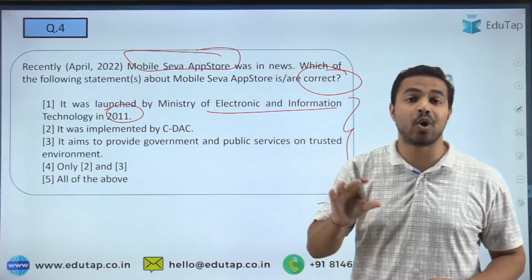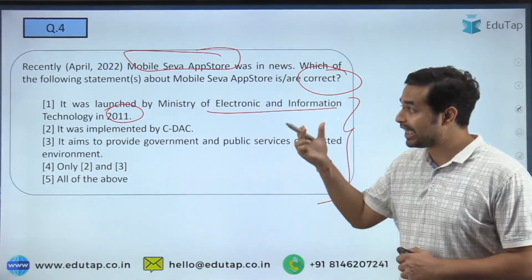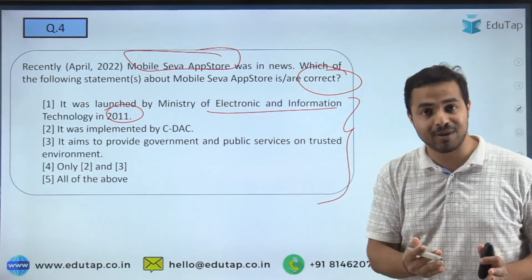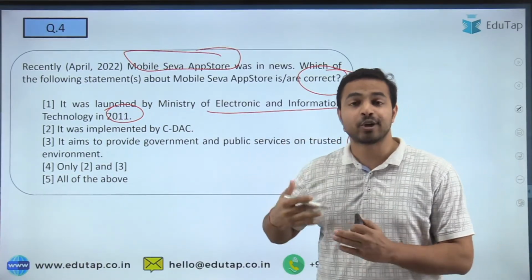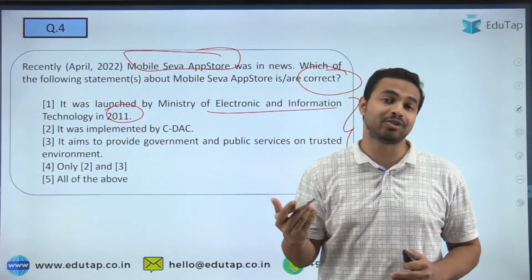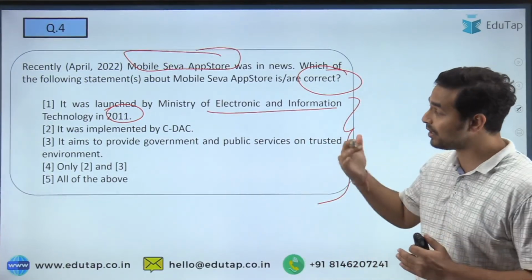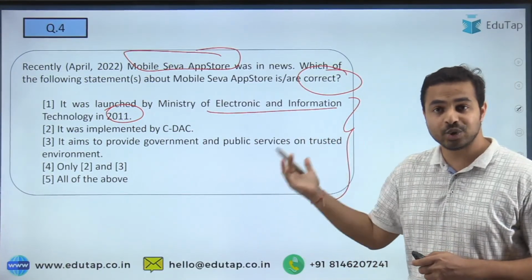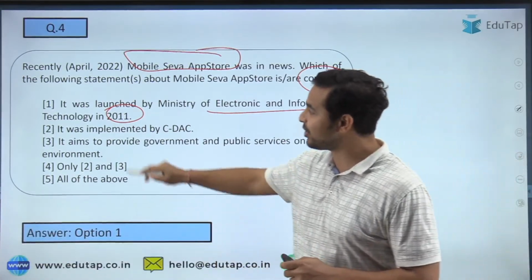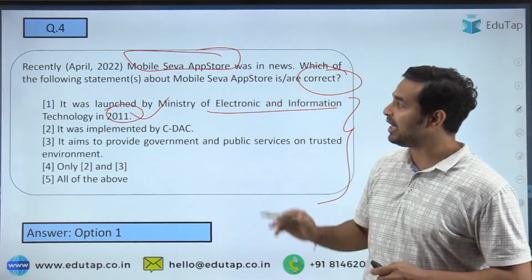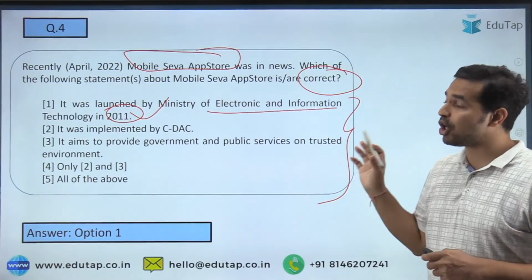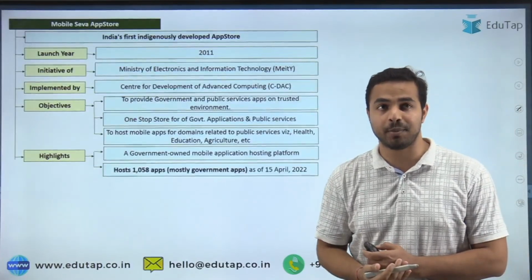See, I always tell you, always focus on the keywords. Keywords क्या हो सकते हैं, ministry का नाम हो सकता है, year हो सकता है, कुछ parameters हो सकते हैं, कुछ facts हो सकती हैं, कुछ figures हो सकते हैं, किसी की percentage दी जा सकती है। So guys, when I talk about the right answer to this question, the right answer is this particularly, that is, it was launched by the Ministry of Electronics and Information Technology.